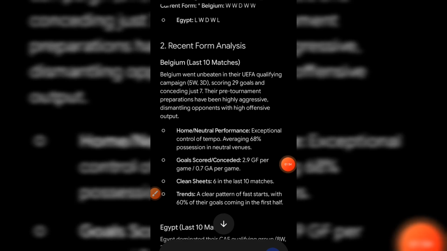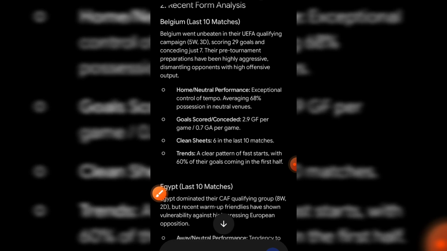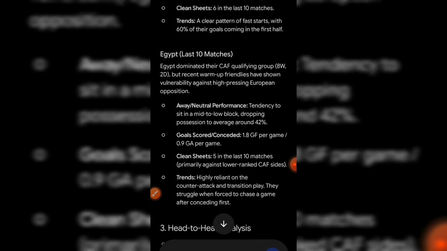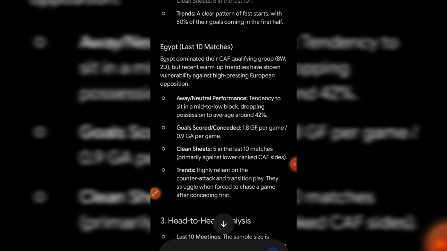Alright, if we look at the recent form analysis for Belgium in their last 10 games, as we can see here, they average 2.9 goals scored and 0.7 goals conceded. This shows that their offense is top notch. And looking at the away team, Egypt, in the last 10 games they average 1.8 goals scored and 0.9 goals conceded.